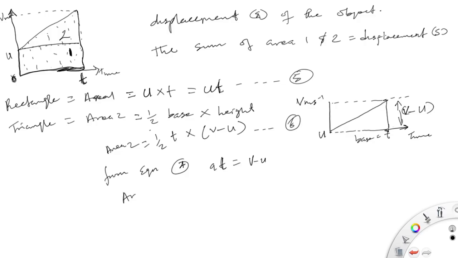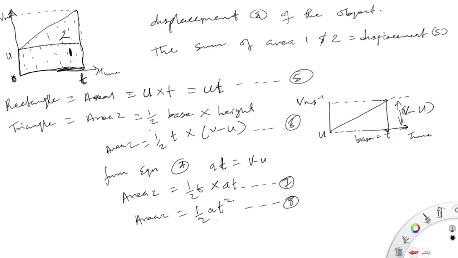So area 2 is equal to 1 over 2 t multiplied by at. That's equation 7. So hence area 2 will be equal to 1 over 2 at squared. Let's call this equation 8.